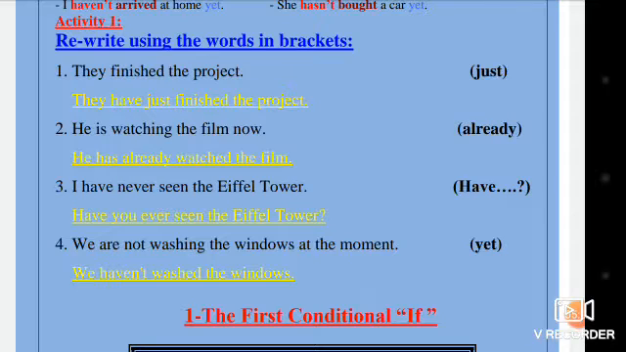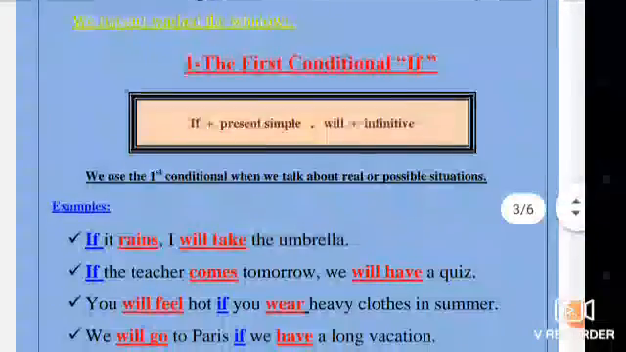Number 4, we are not washing the windows at the moment. Use yet. We know that yet comes at the end of the negative form or at the end of the question. We haven't washed the windows yet. We can add yet at the end of the sentence.